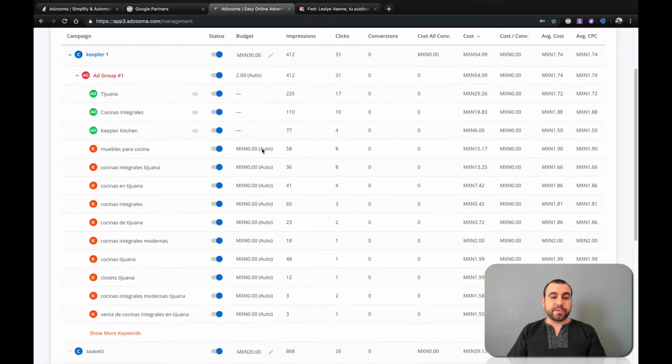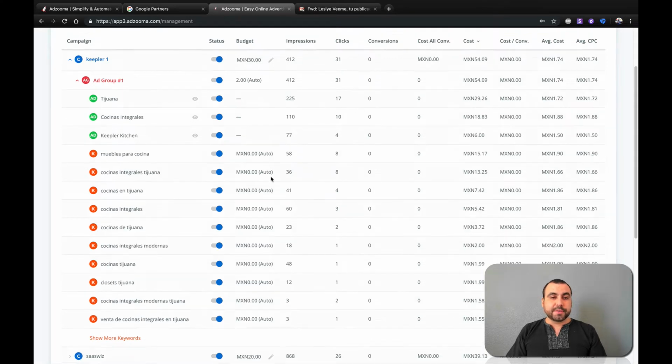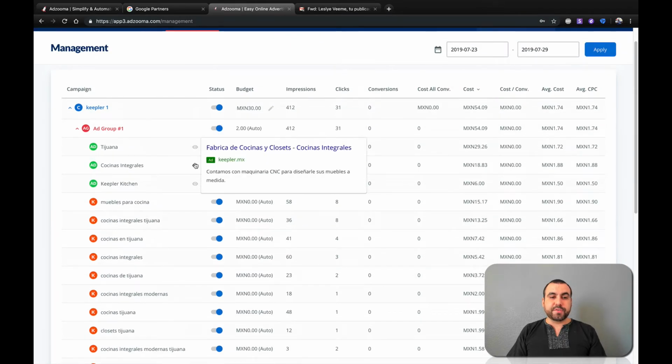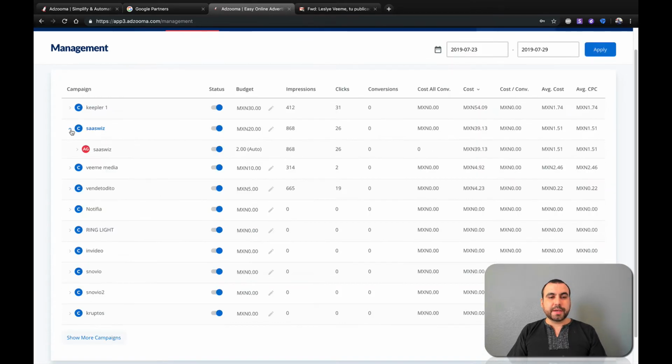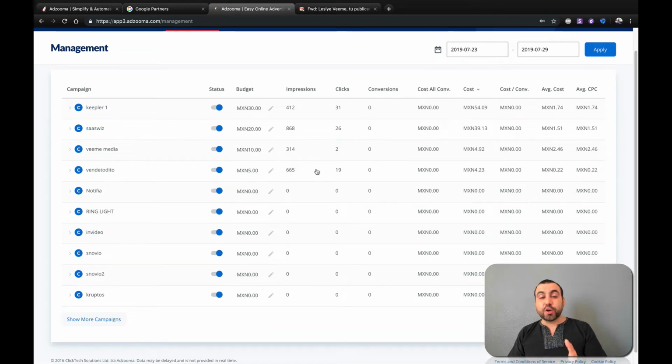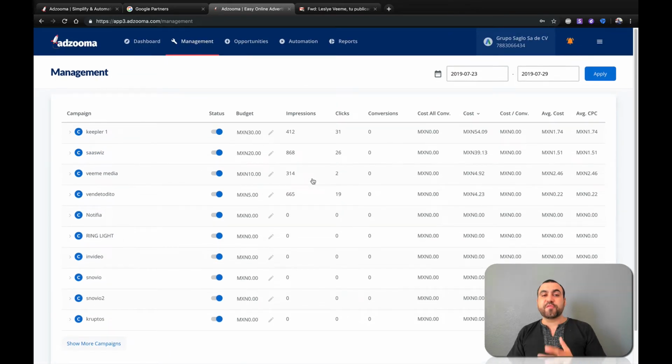But I got a quick overview of the keywords right here. See that right there? I can actually view the ad right here also. See this? This is what the ad says. It's super easy and super quick to do. It's the time-saving thing that helps you, and the way that you save money also.